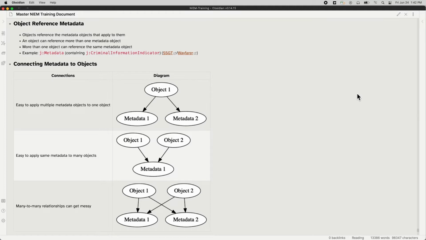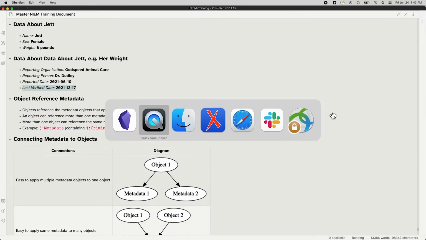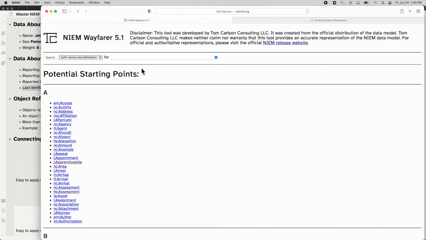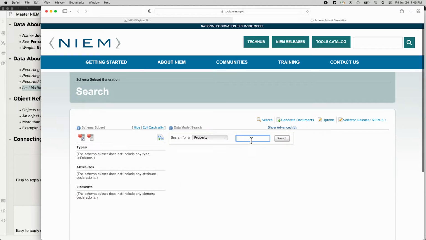So our example is going to be metadata. It's going to be J metadata, the metadata in justice. It's going to be criminal information indicator. So how do we find that? Well, first let's look. What did we call it? We're just looking for criminal information. All right, we'll just go search for criminal information. So I've got them both up. Let's try in Wayfarer. Criminal inform, that's enough.